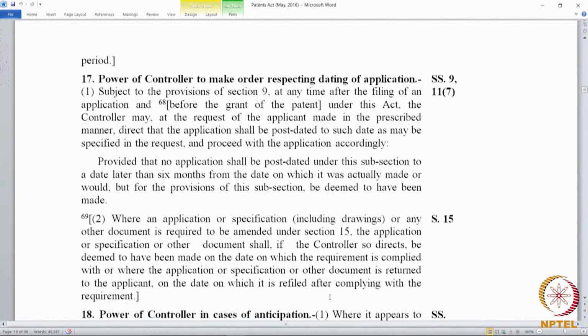So, post dating of documents is there, post dating of priority date is there. In 17.1 we saw the priority being post dated based on a provisional. Here 17.2 is on post dating, it includes specification, document, drawing, post dating documents.